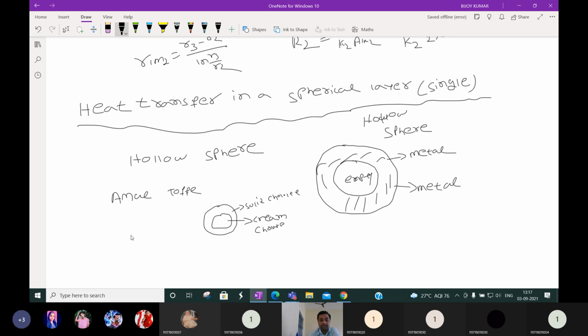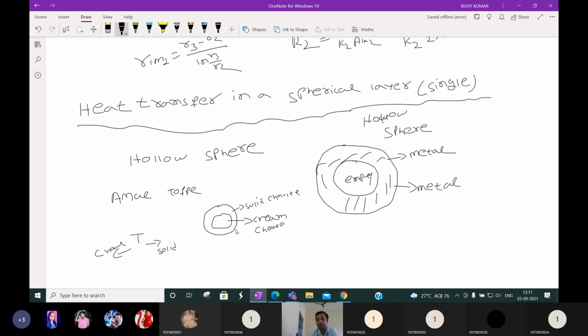Because there is a certain temperature limit below which it will stay in the cream state. At a higher temperature, the cream will convert to solid. Or you can say the lava cakes. If the cream turns solid, it will not give that much flavor. If the cream is there inside, then it will give more flavor.